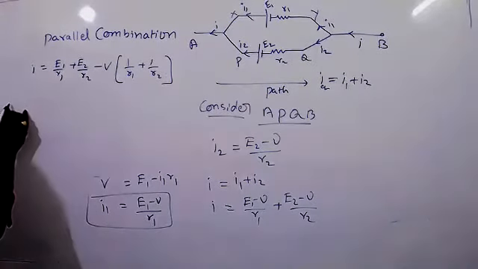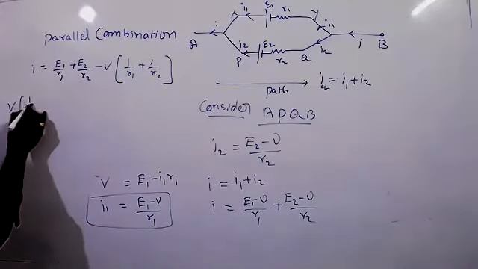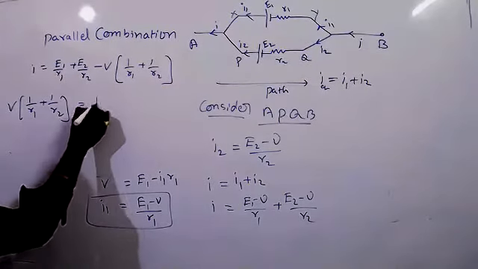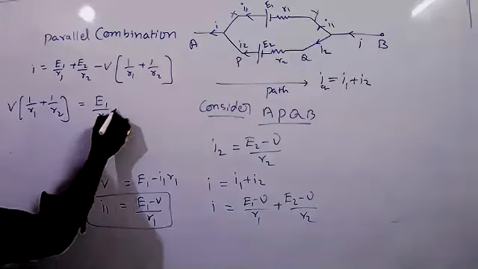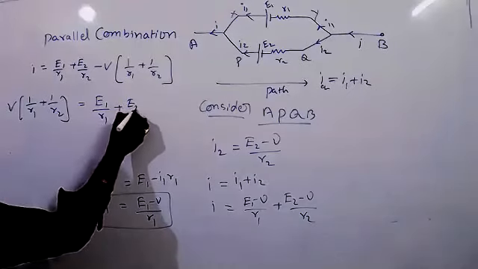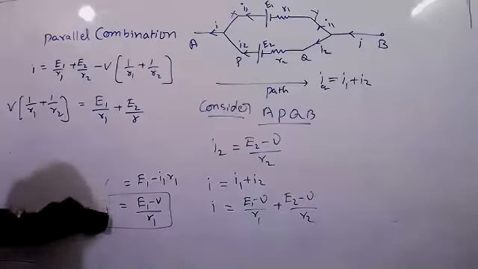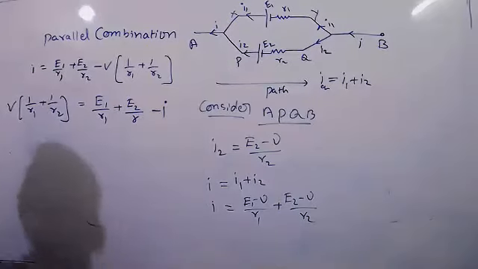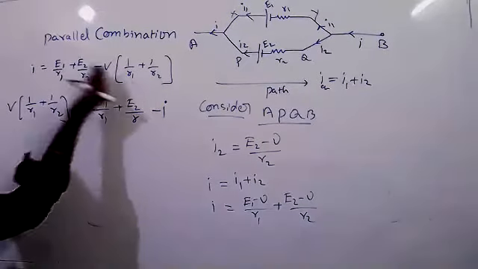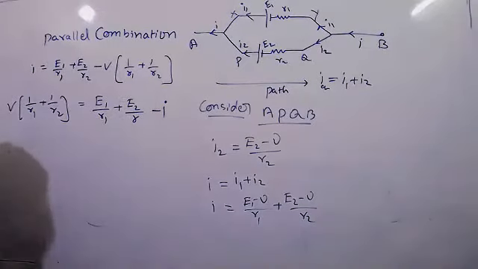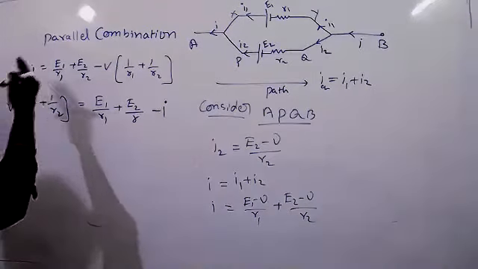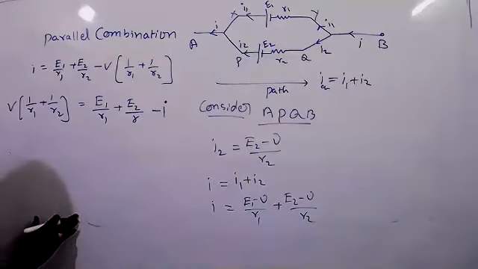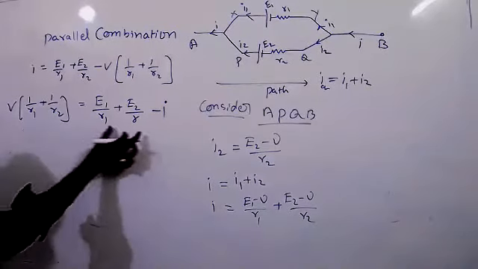Send this term this side: V times (1 by R1 plus 1 by R2) equal to E1 by R1 plus E2 by R2 minus I. Send this term this side and I send that side. Send left hand side, I send right hand side. So you will get this. I hope you understand.